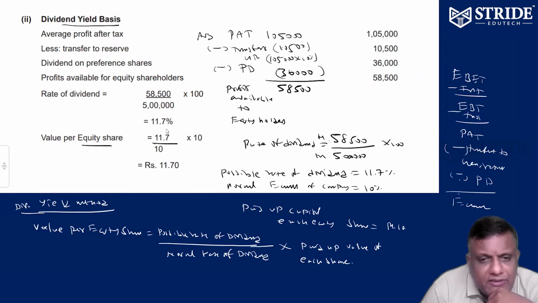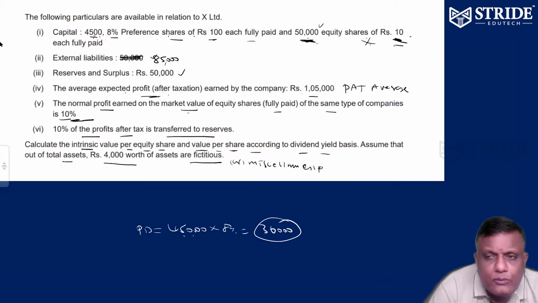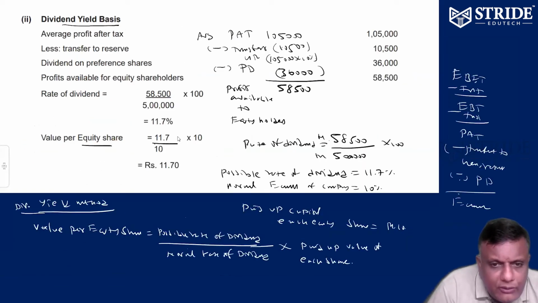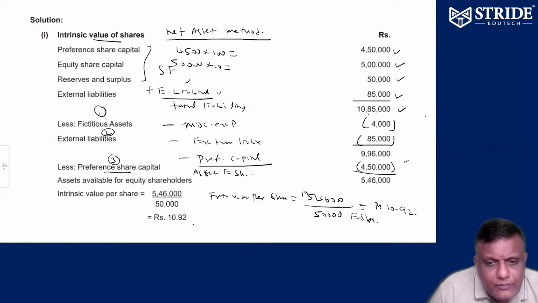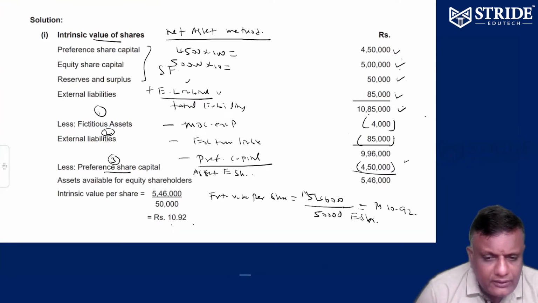So possible rate of dividend 11.7, normal rate of dividend or profit earned by same companies 10%, paid up value of equity share rupees 10. So 11.7% by 10% into rupees 10. This is possible rate of dividend, this is normal rate of dividend, this is paid up value. Please memorize. Equity share dividend yield basis 11.7; intrinsic basis, net asset method, 10.9. Let's see the same intrinsic method can be done by this method also.